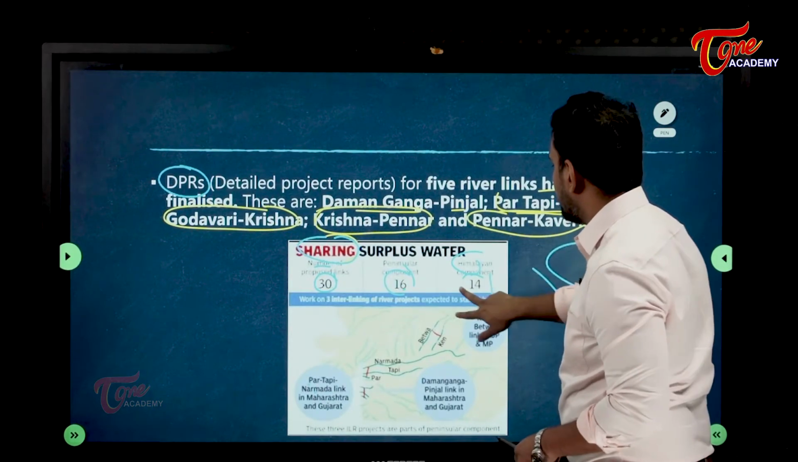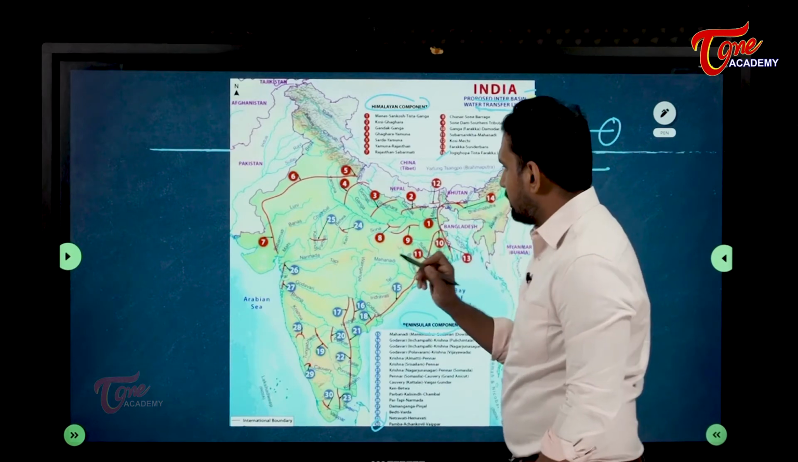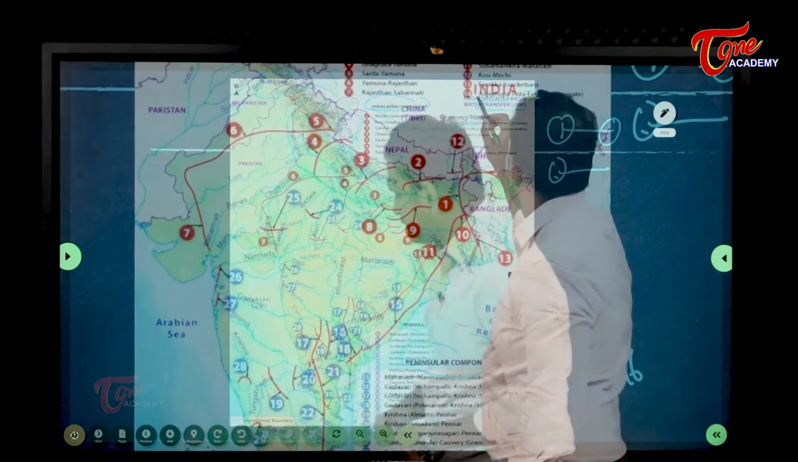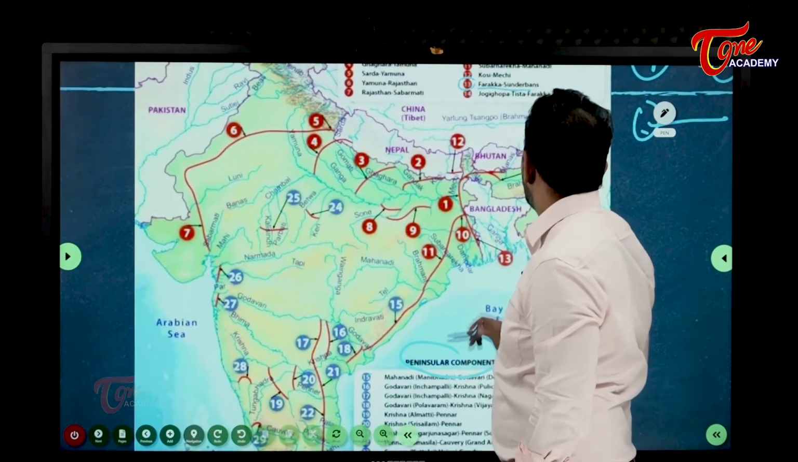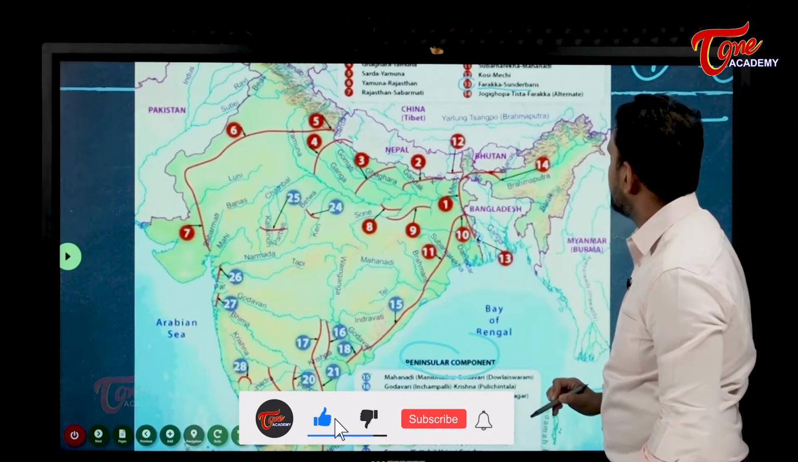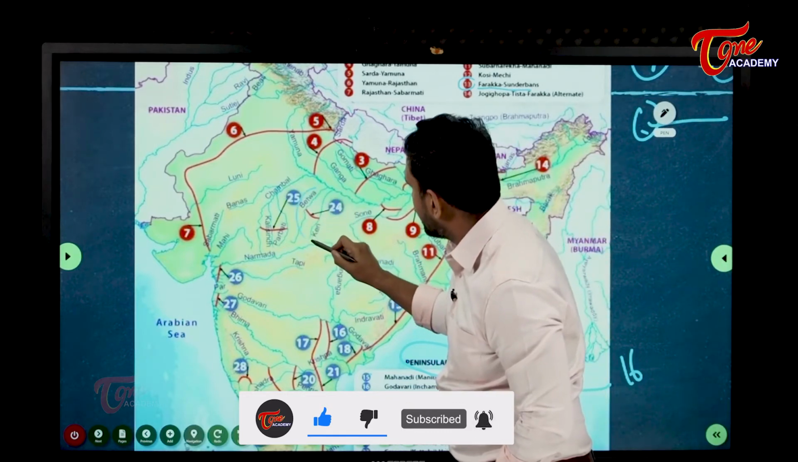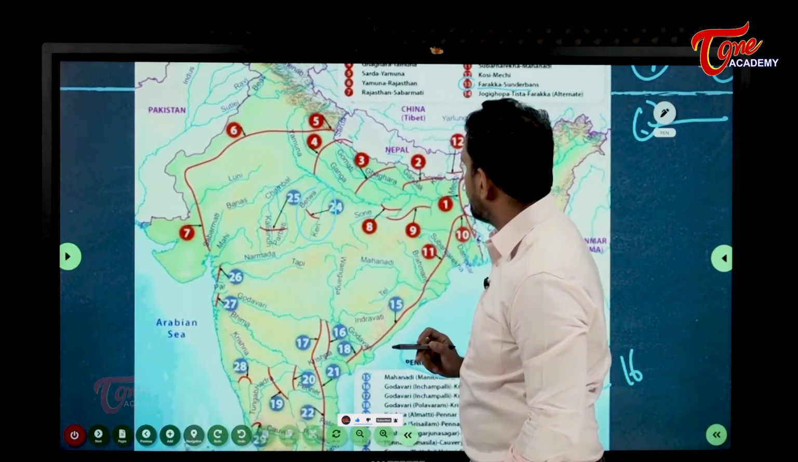Peninsular component 16, Himalayan component 14. Fine. So this chart you have to remember. You can see here, the 13th one, Farakka Sundarbans. So here we are going to link. Then you see here Ken Betwa, properly it is given. Ken Betwa is going to be linked.